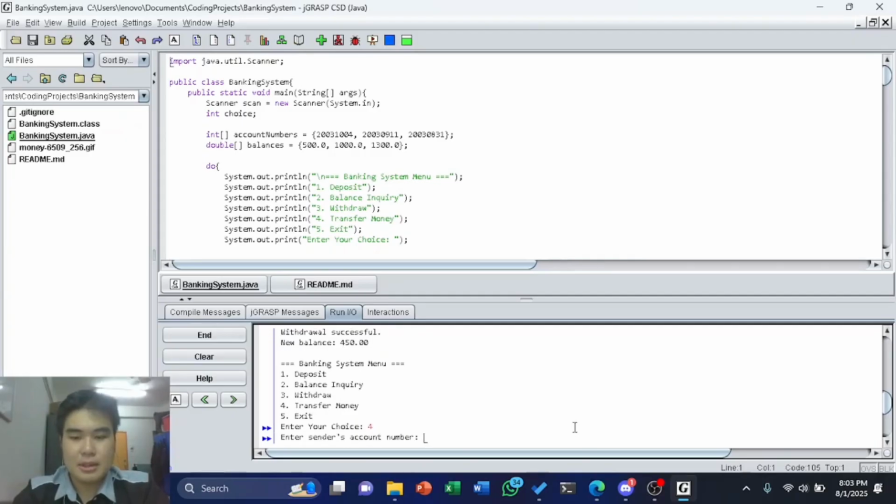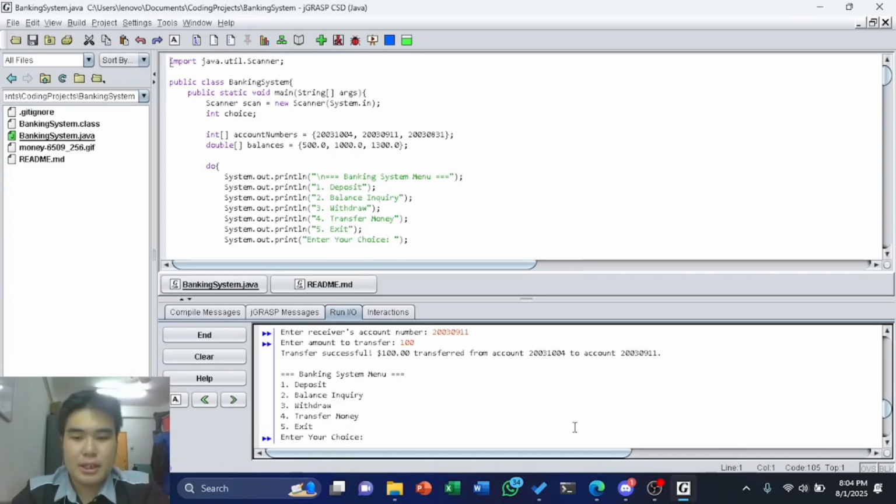I will carry out the transfer money operation, enter my own account because I am the sender, and then enter someone else's account, and then send 100 ringgit to the receiver's account.